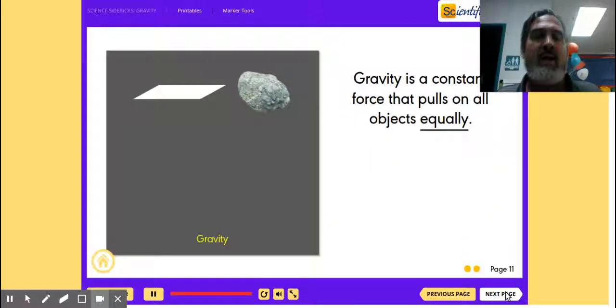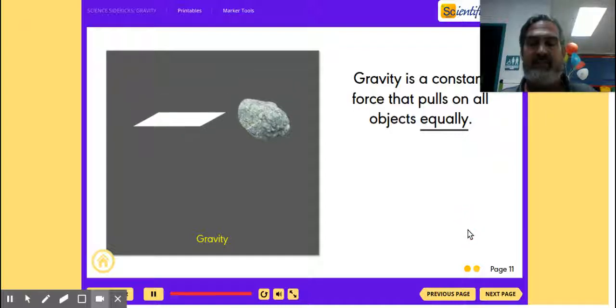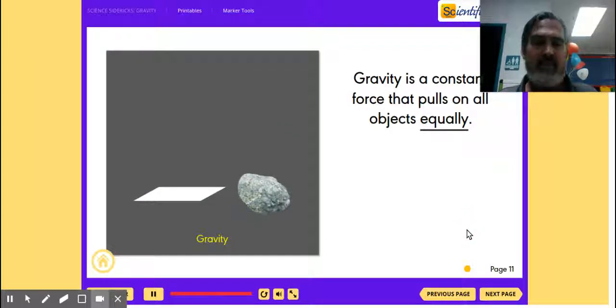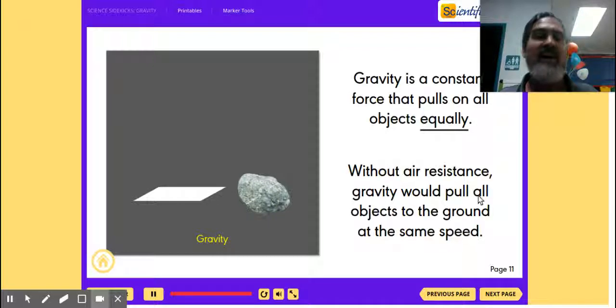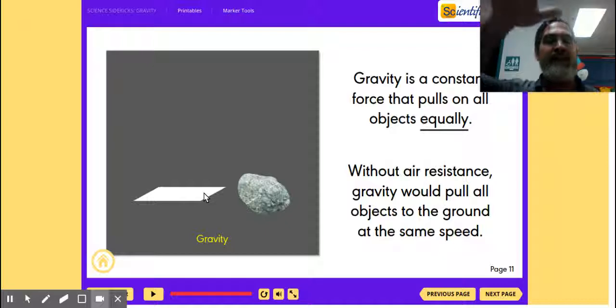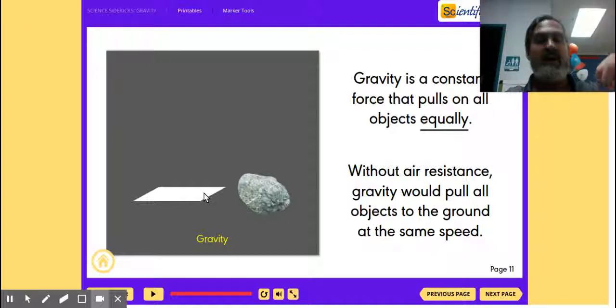Okay, gravity is a constant force that pulls on all objects equally. Without air resistance, gravity would pull all objects to the ground at the same speed. So when you drop a rock and a piece of paper, the only reason they don't hit the ground at the same time is because of air resistance, because the piece of paper catches more air than the rock does.